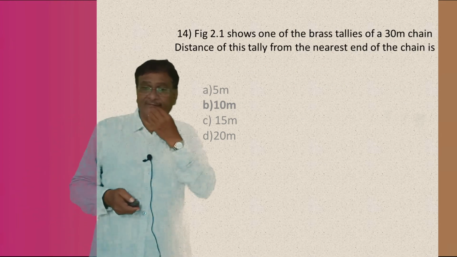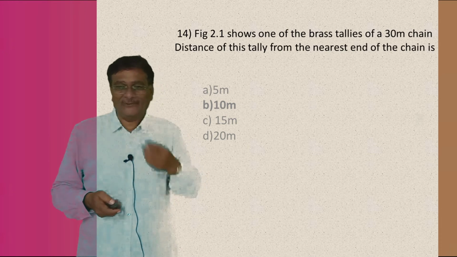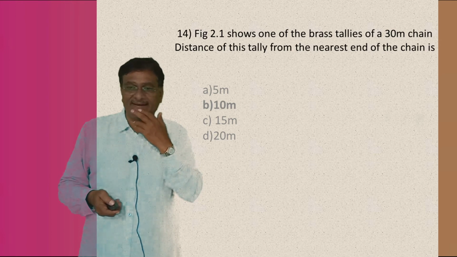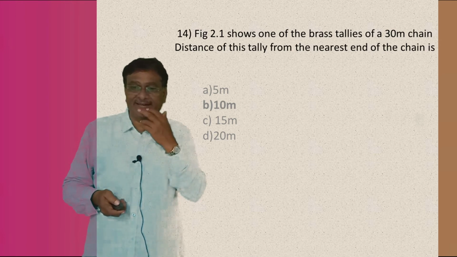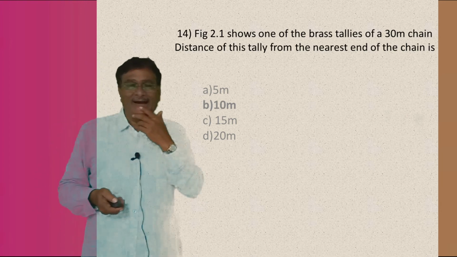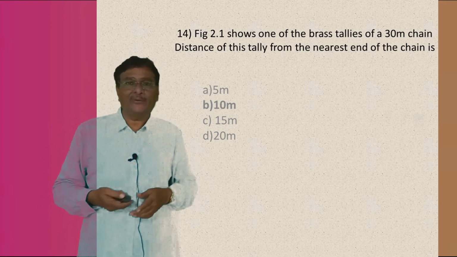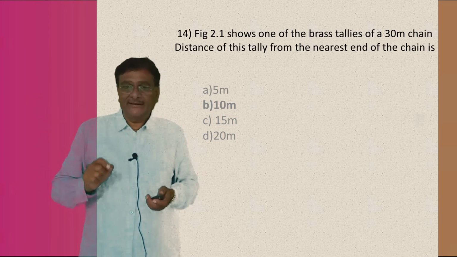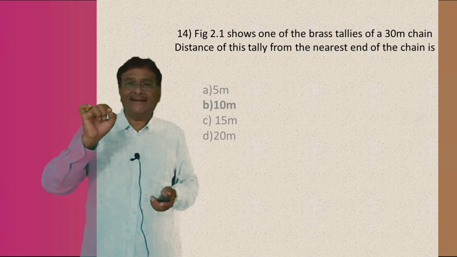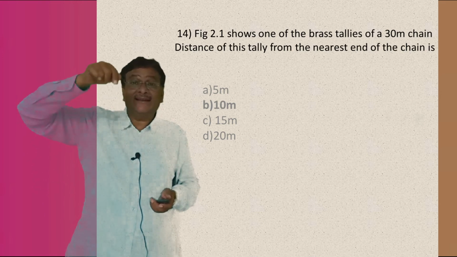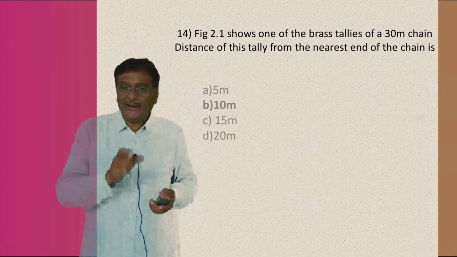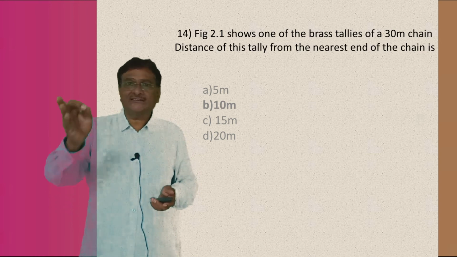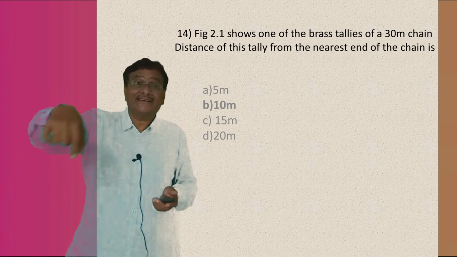Here actually the figure is not given, my boys. Of course, I will tell you what the figure is. The figure shows one of the brass tallies of a 30-meter chain, and the distance of this tally from the nearest end of the chain. Understand or not? Tallies, collar, all these things are there. It is one of the brass tallies in a 30-meter chain. So, what is being asked is the distance. These tallies are placed along the 30-meter chain at a particular distance. What distance is that? The question is that.